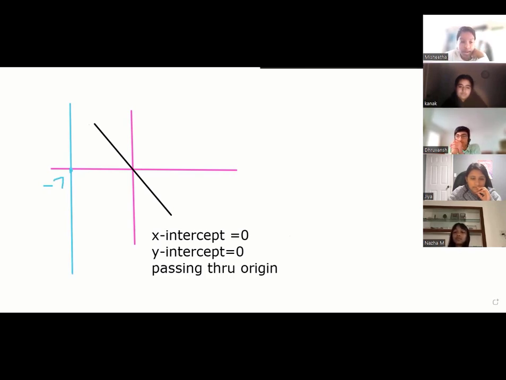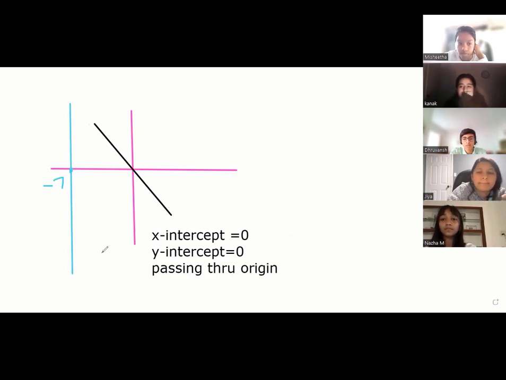X-intercept is -7 and there is no y-intercept, because this line is not intercepting or crossing or cutting or passing through y. Cool?